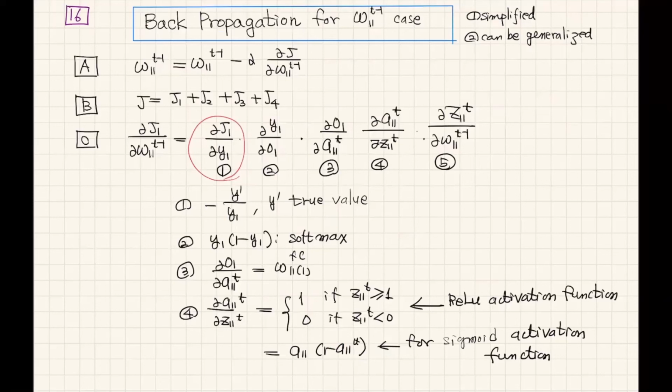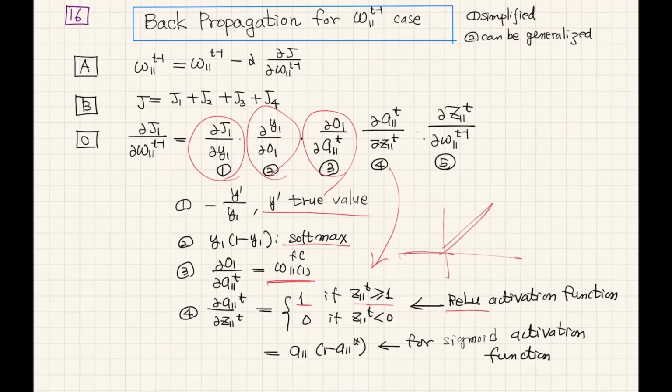Again, here we can derive this equation. This is the cross entropy cost function. This is coming from the softmax function. This is a fully connected relationship. Number 4 is the derivative of the ReLU function. If g is larger than 0, it is 1 because this is the ReLU function. If below 0, it becomes 0. We apply number 4.